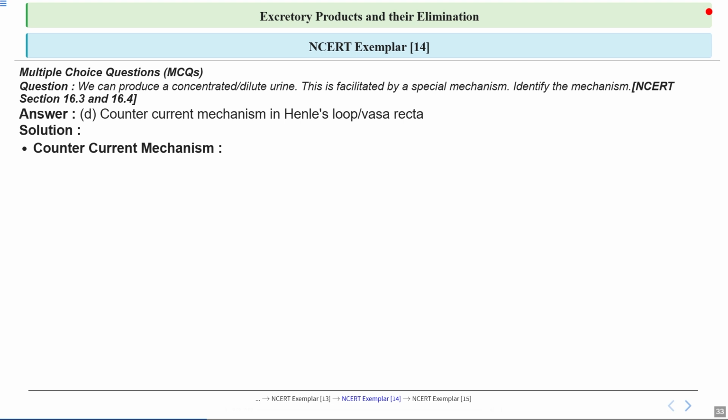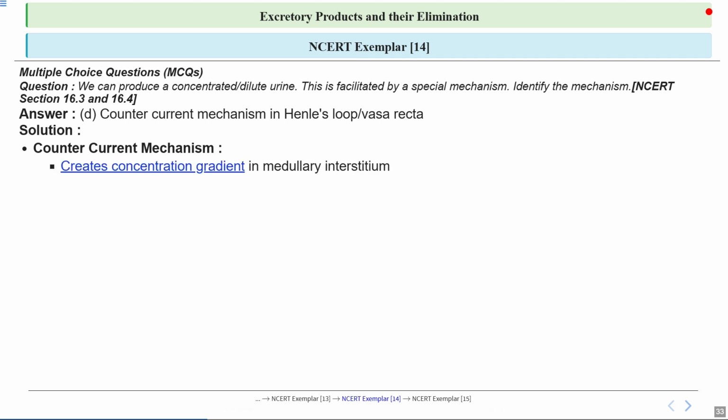Let's start by understanding the counter current mechanism. So this is a special process that occurs in the kidney, especially in Henle's loop and vasa recta. It's essential for creating a concentration gradient in the medullary interstitium, which is a key area in the kidney. So here our correct option will be option D, that is counter current mechanism in Henle's loop, or we can say vasa recta.